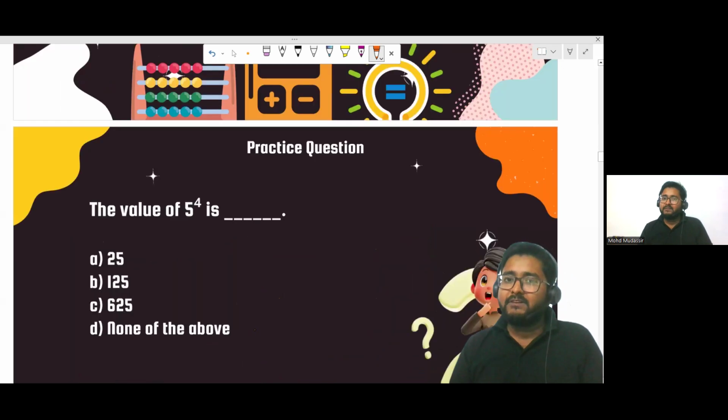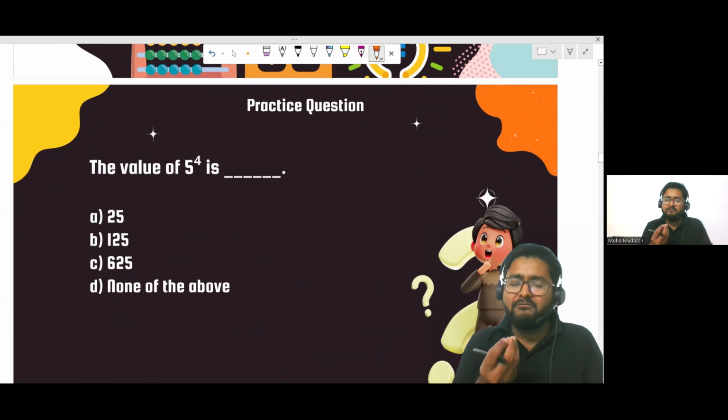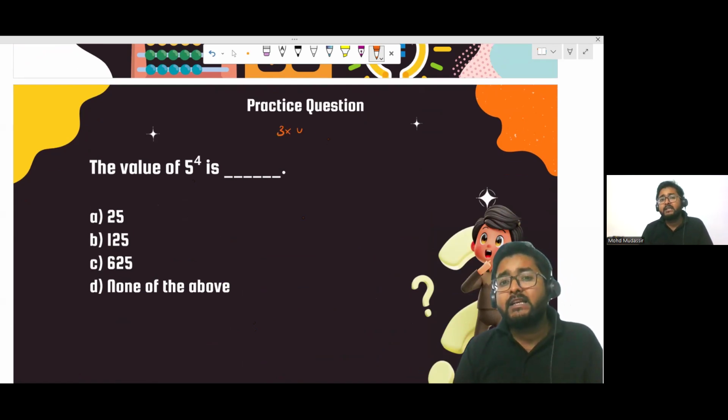Okay, everyone. If everything we have discussed is clear till now, let's solve this. A very cute question. Here it's written 5 to the power 4. Now you have to expand it. For example, if it's written 3 times 4, what does it mean? You can expand it as 4 plus 4 plus 4.